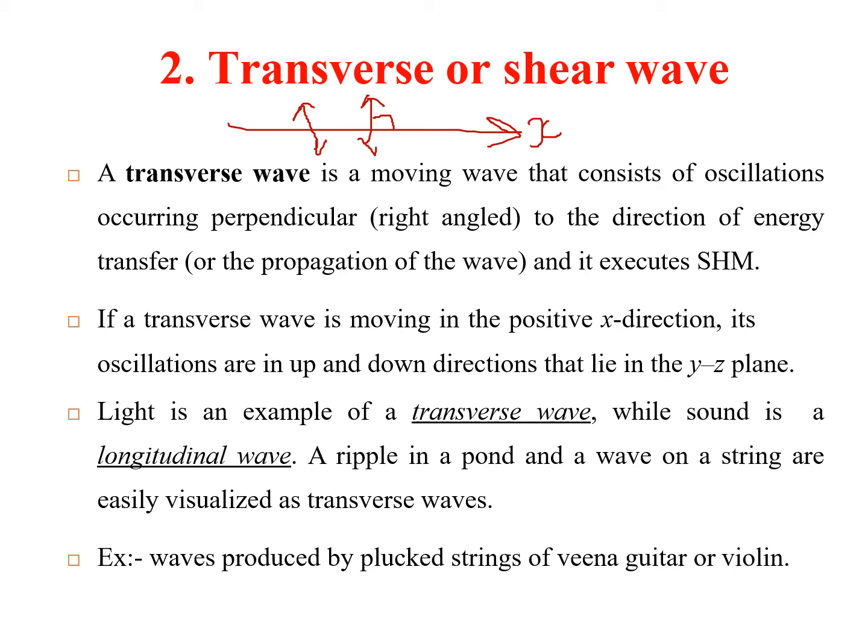If a transverse wave is moving in the positive x direction, then the oscillations occur in the up and down direction, perpendicular to the x direction, in the YZ plane. As you can see, light is an example of a transverse wave, whereas sound is an example of longitudinal waves. A ripple in a pond or a wave on a string can be visualized as transverse. For example, if you throw a stone in a pond, ripples will occur, and a wave on a string can also be visualized as a transverse wave.